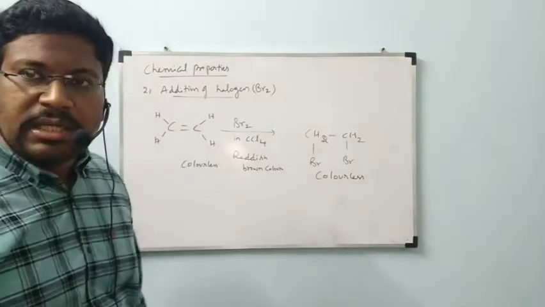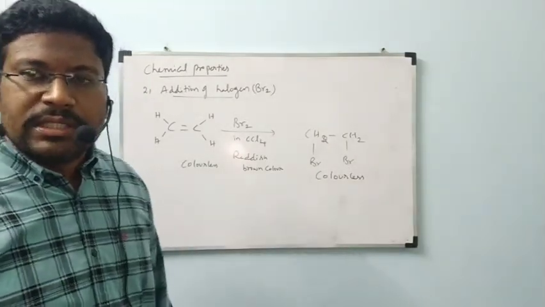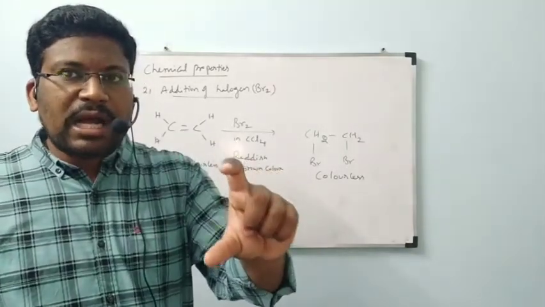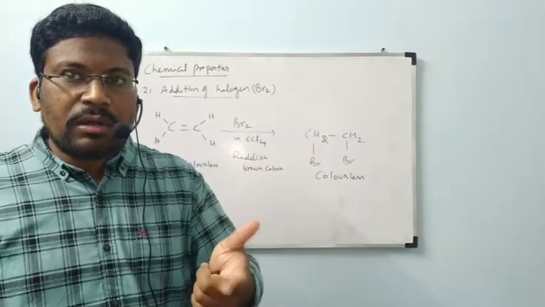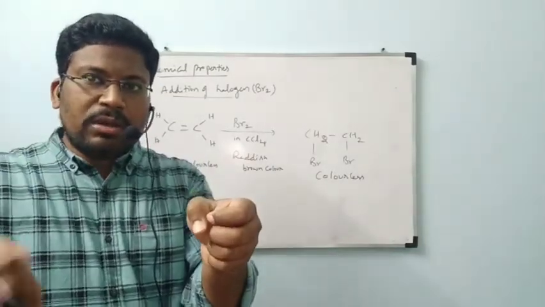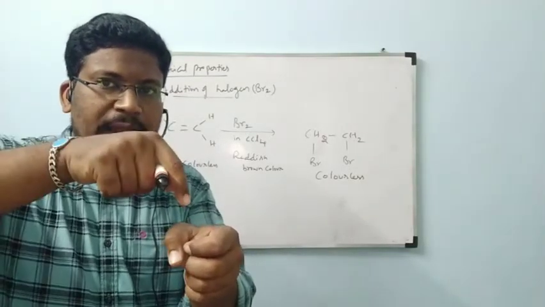This is used as a test for unsaturation. Given a compound, whether it is alkene, alkyne or alkane, we don't know. The given compound will be taken in a test tube. To that, reddish brown colored bromine dissolved in CCl4 will be added.